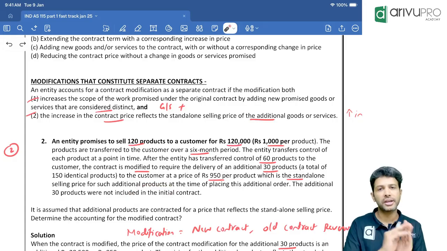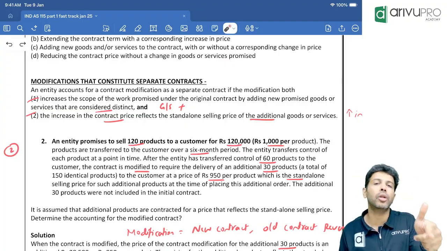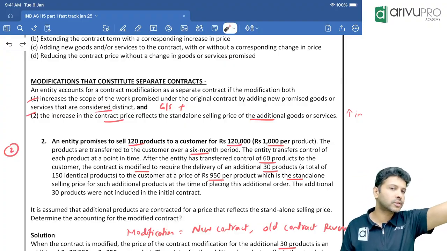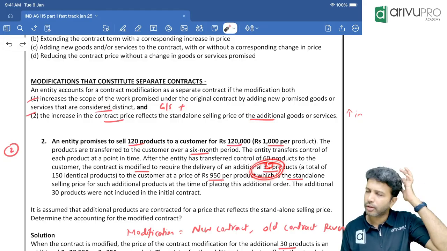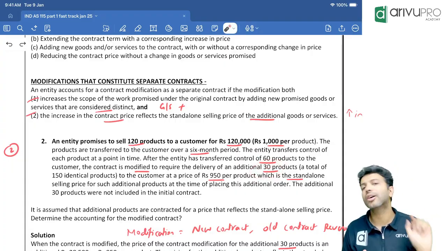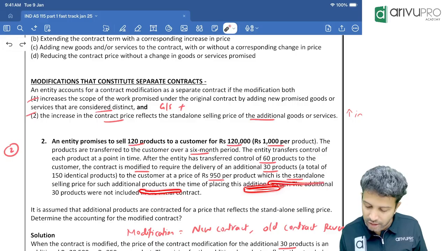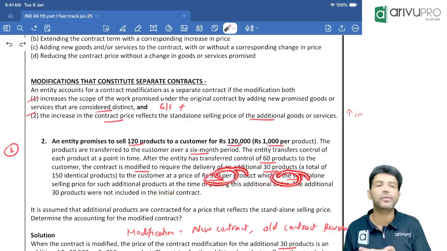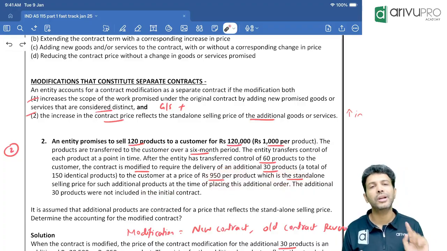Can you account for the modification as a separate contract? Yes, provided 2 conditions are satisfied. What are those? New goods or services should have come in. Have new goods come in here? Yeah, 30 products have come in. So new goods have been added. Second, the increase in the contract price should reflect SSP. Is it reflecting SSP over here? Yes, they told us that 950 is the SSP of this product and we are selling this product at 950 only. That means both the conditions are satisfied.